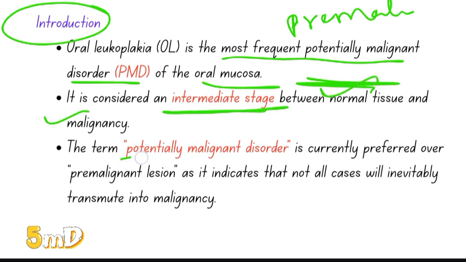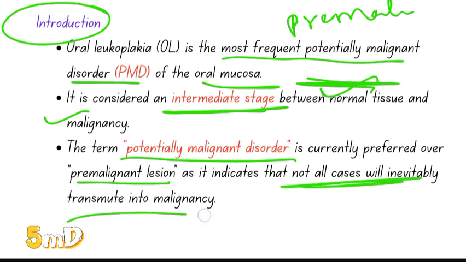The term potentially malignant disorder is currently preferred over pre-malignant lesion as it indicates that not all cases will turn to malignancy. When you call it a pre-malignant lesion, it means it will definitely transform to a malignant lesion, but it is not so. Only few cases show malignant conversion, which means it is a potentially malignant disorder.